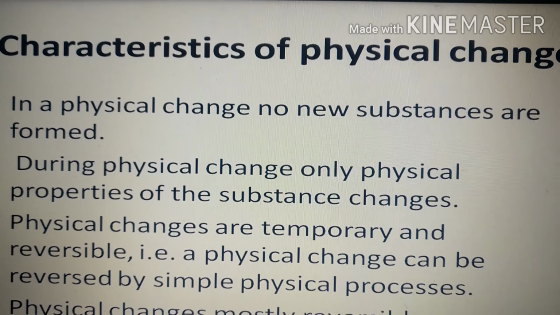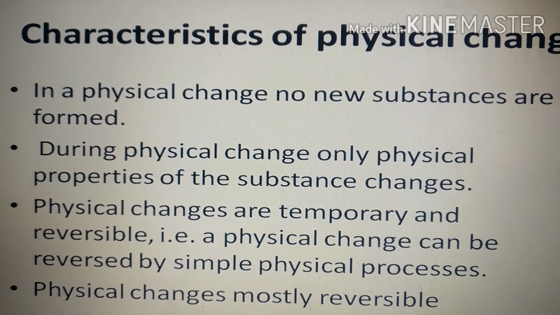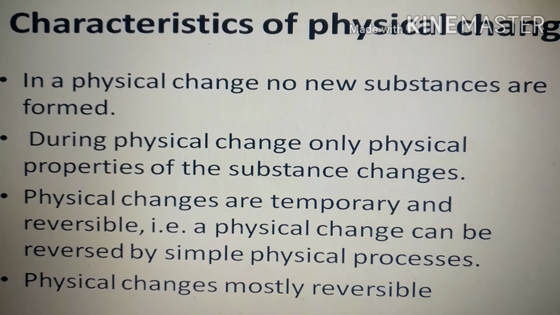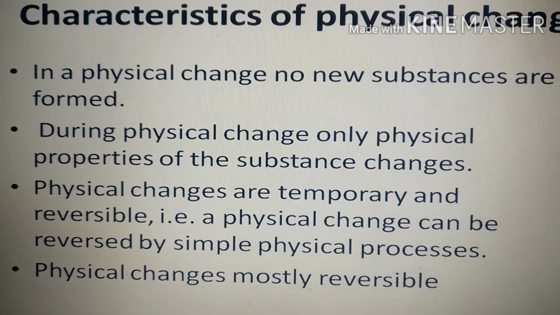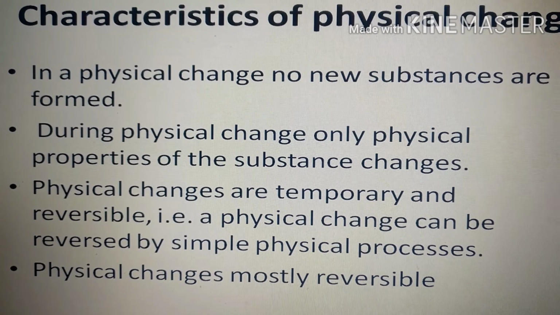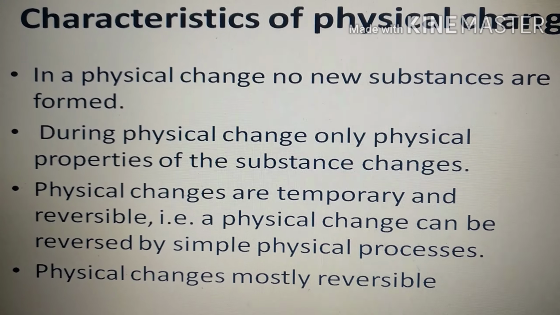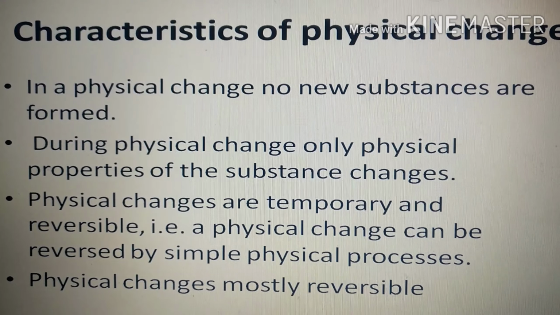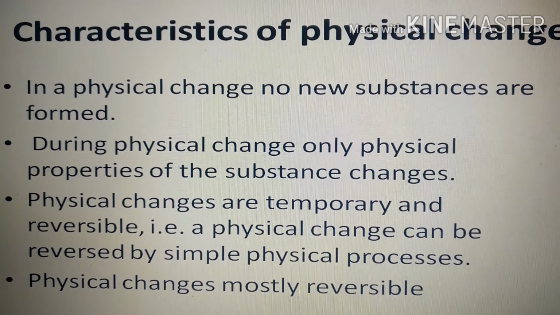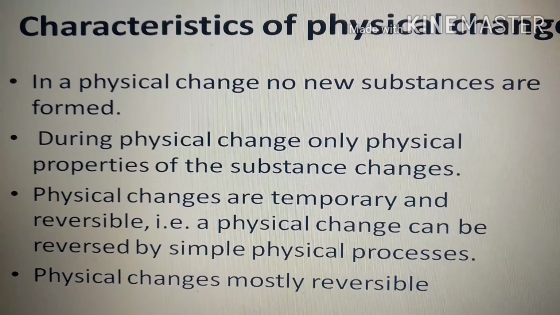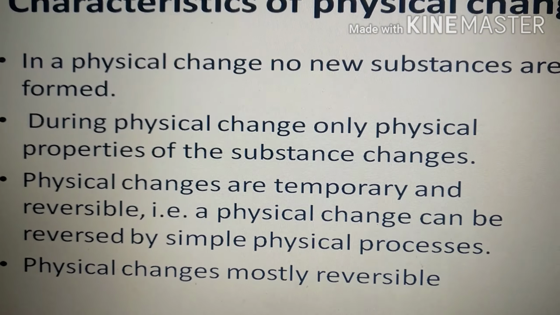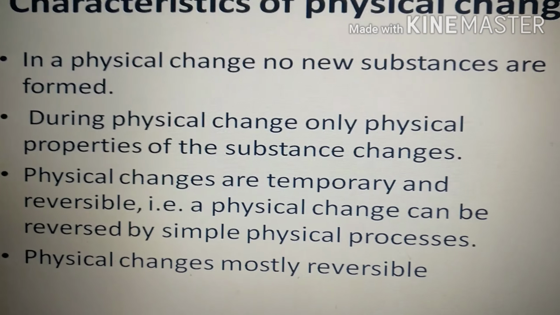Got it clear, children? As we can see, many changes are physical and reversible, but rarely we will see that there are some changes which are physical but irreversible. Overall, what we have learned, children? Very good. In a physical change, no new substances are formed, and there is a change only in the physical properties of a substance, like change in color, state and appearance. We have learned clearly that physical changes are temporary and reversible.